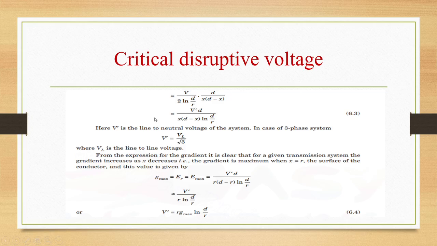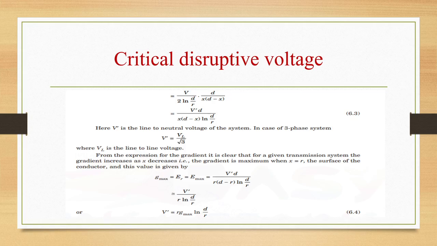V dash is the line to neutral voltage of the system. In case of three-phase system, V dash will be equal to VL by root 3, and VL is the line to line voltage here. So from the expression for gradient, it is clear that for a given transmission system, gradient will increase as x decreases.